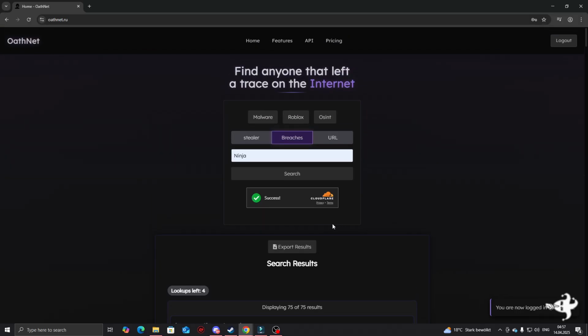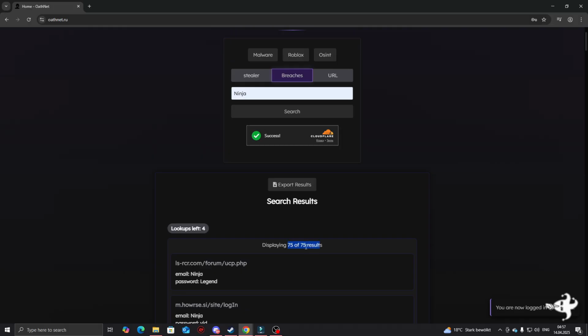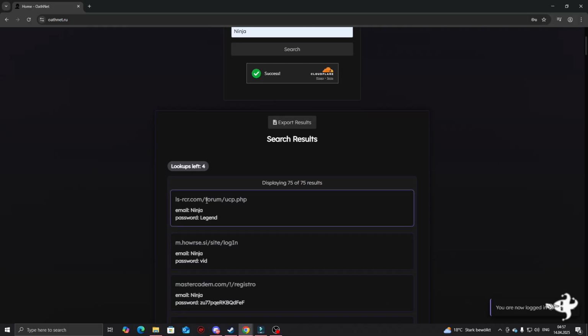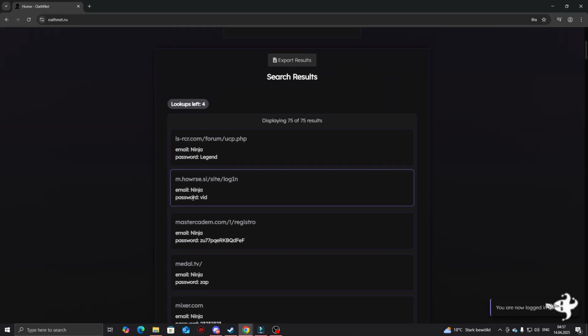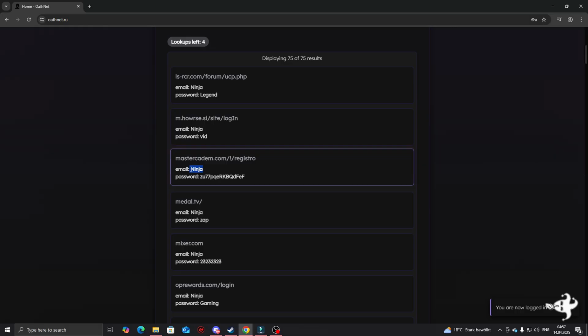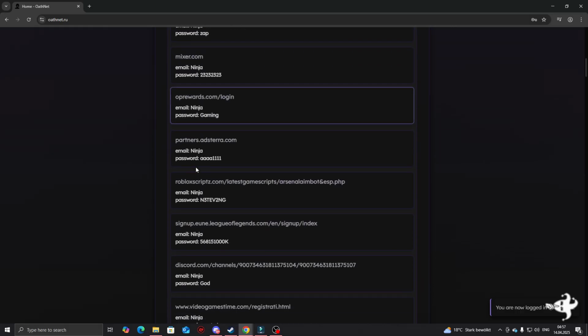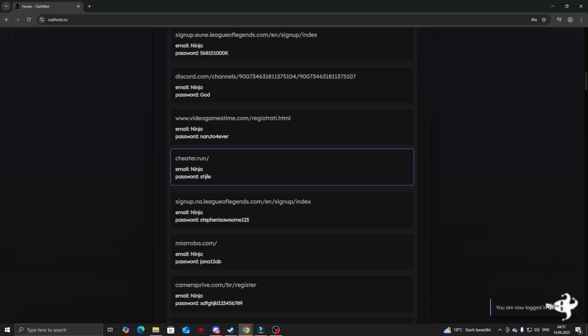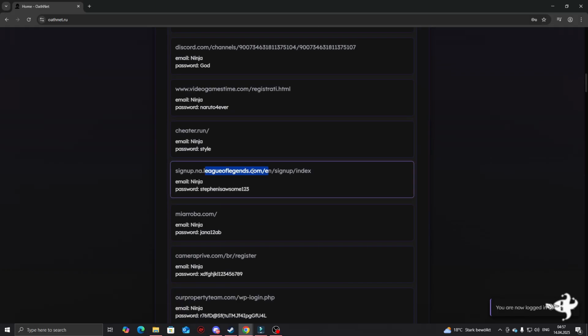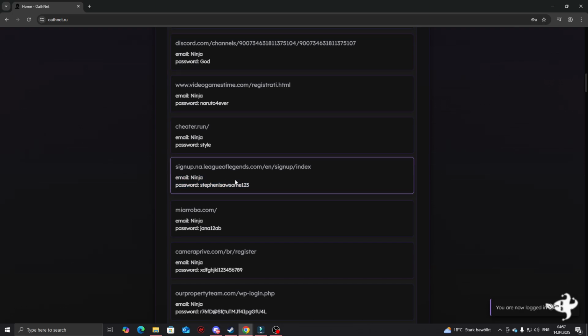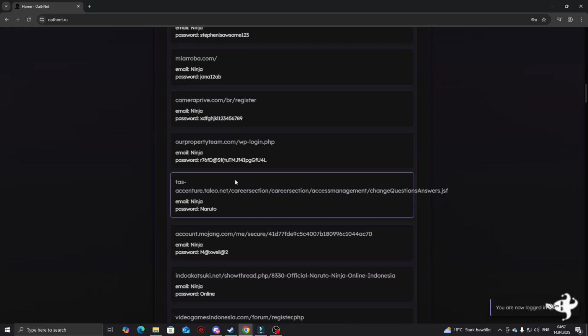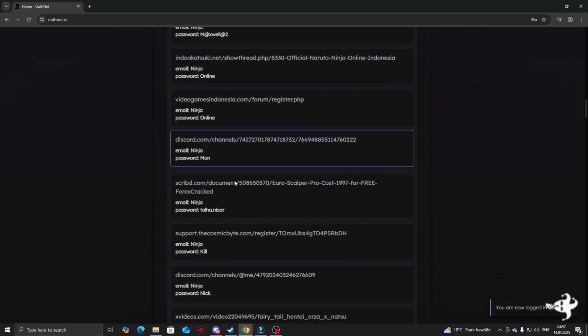Alright guys, as you can see, we have 75 results, which are shown right here. And yeah, we have here a leak from a random forum with the email Ninja and password legend. The email is probably wrong and it is supposed to be the username and not the email. So we have Discord leaks, cheater leaks, League of Legends leaks. Hypothetically, if you have this data, you could steal his account. Of course, you would need email verification and stuff, so this is not the data that is needed to steal an account.